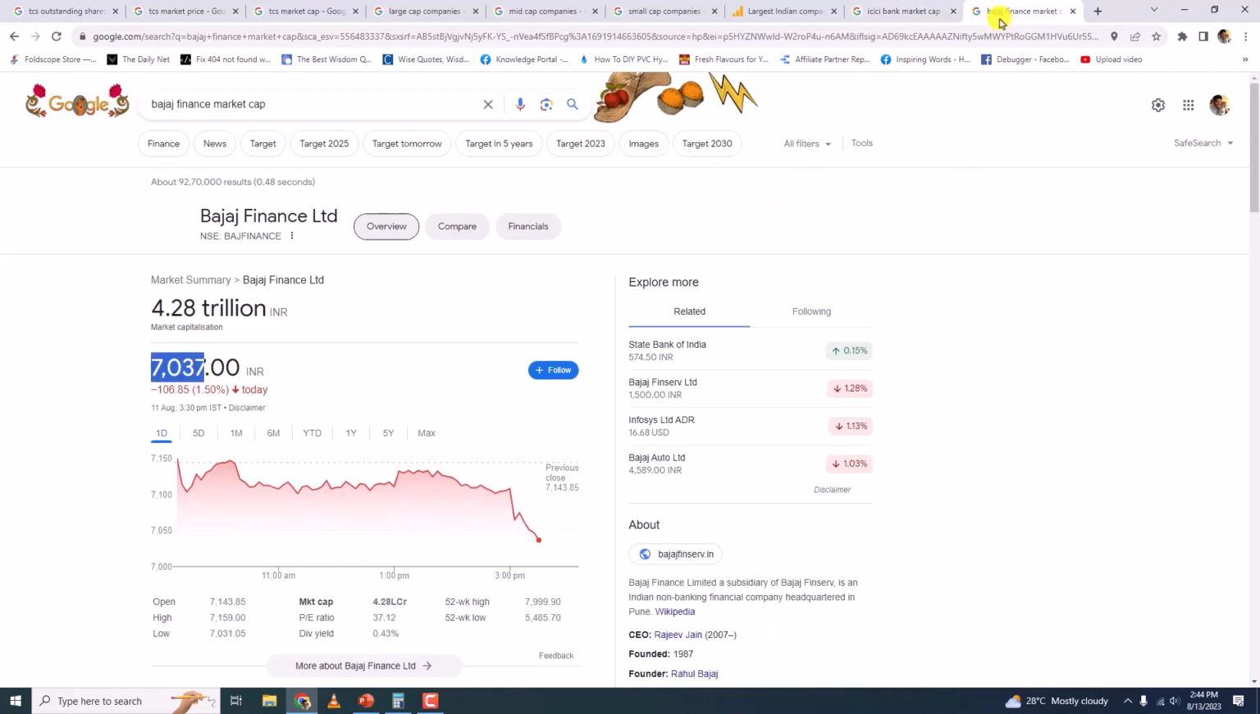Okay, so you cannot conclude that, or you cannot say that the higher the price of the share, the higher the market capitalization. That is the case generally, but it doesn't hold true always. All right, I hope this is clear. Now let me continue with my topic.